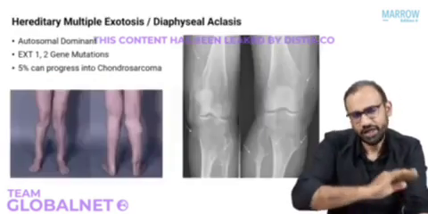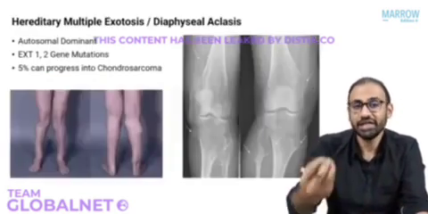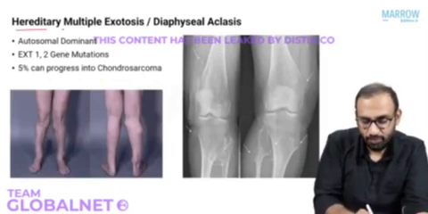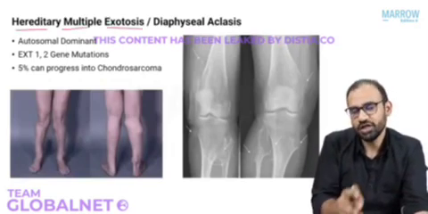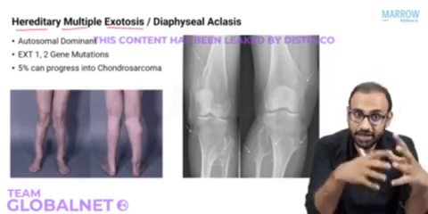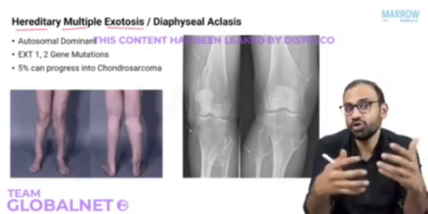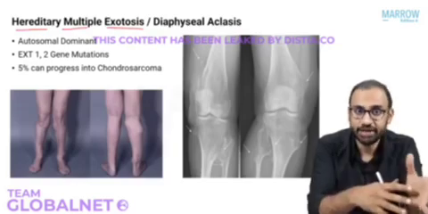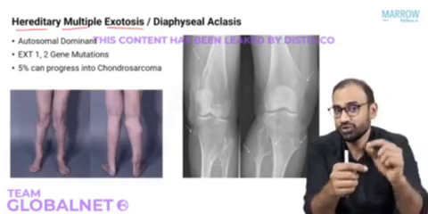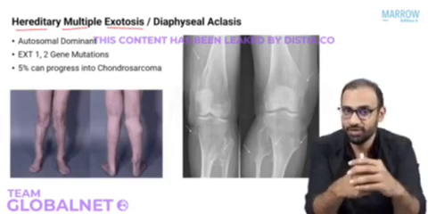Now, there is a variant of this osteochondroma that is inherited. That is known as hereditary multiple exostosis. You see, the other name for osteochondroma was exostosis. Here the patient has hereditary multiple osteochondromatosis or hereditary multiple exostosis. That means this patient has multiple exostosis or multiple osteochondromas.